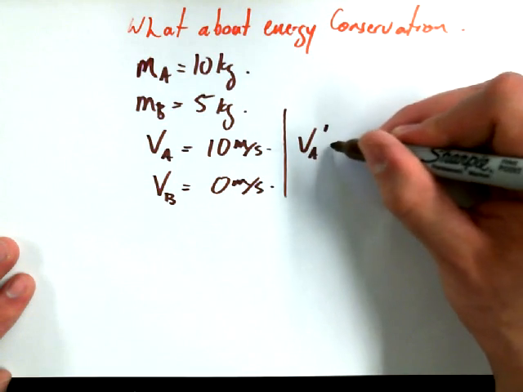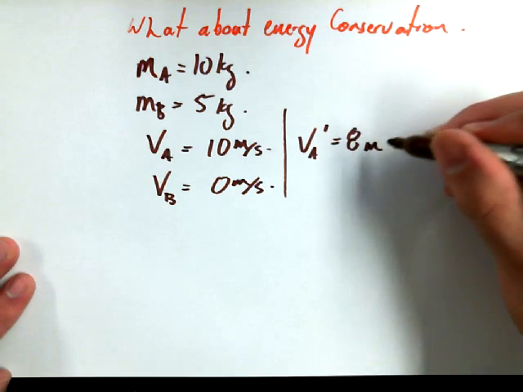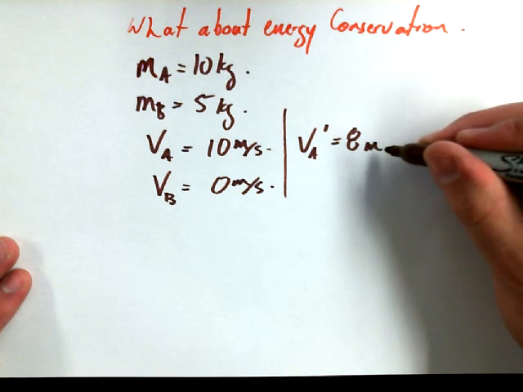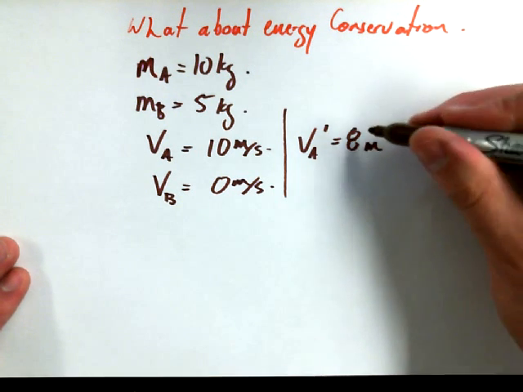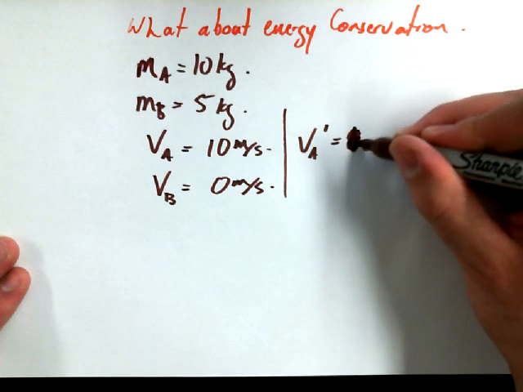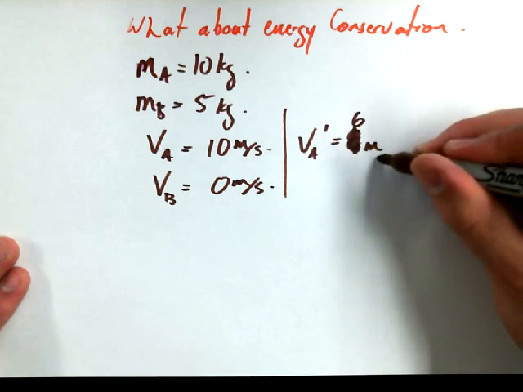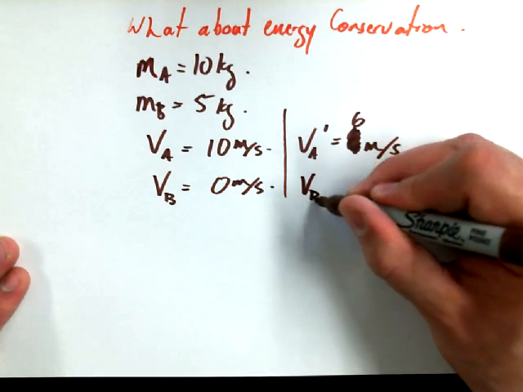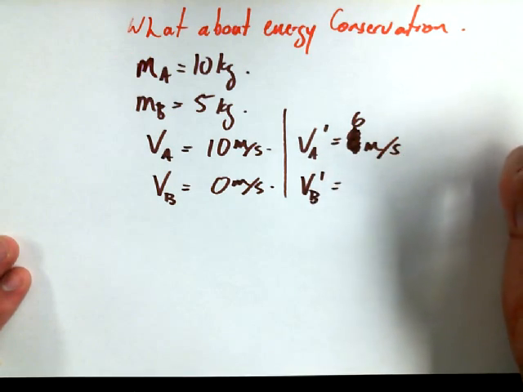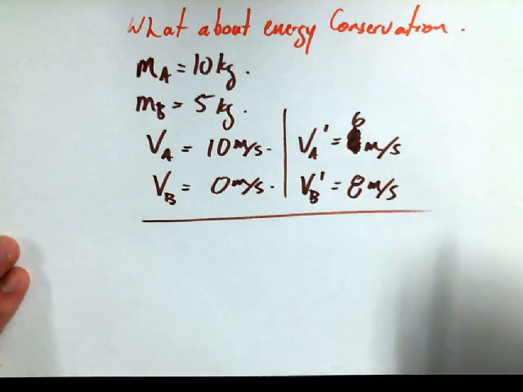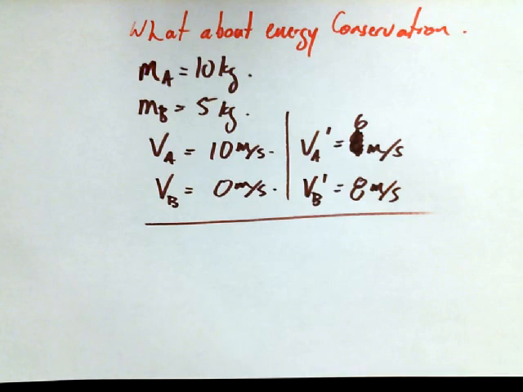VA primed was equal to 8 meters per second. Is that right? No. 6 meters per second, sorry. Yeah. 6 meters per second, my fault. And VB primed was equal to, what was it again? 8 meters per second this time? Okay. 8 meters per second. And so I want to check to see if energy is conserved. Momentum was conserved. I want to see if energy was.